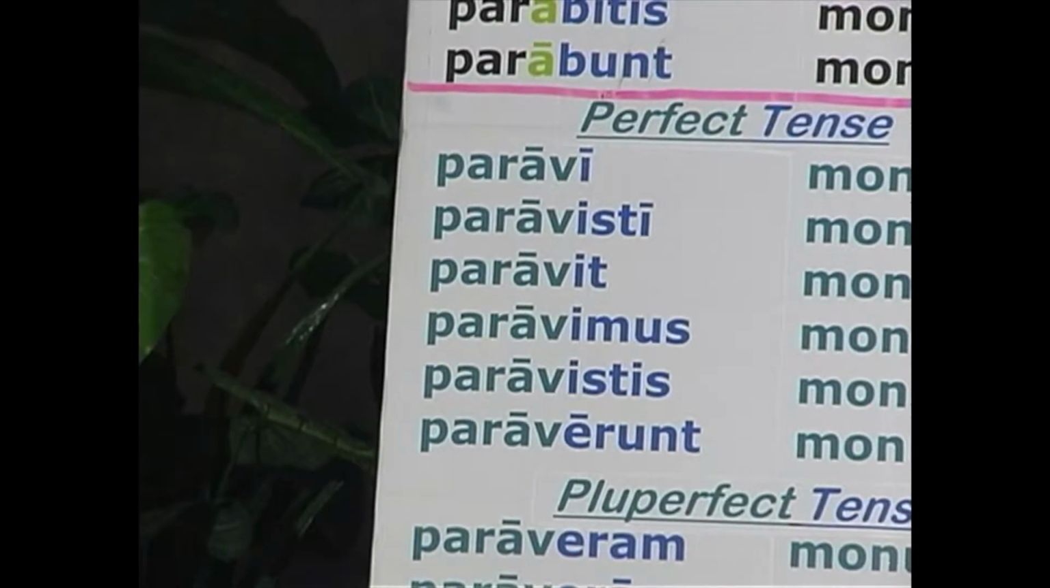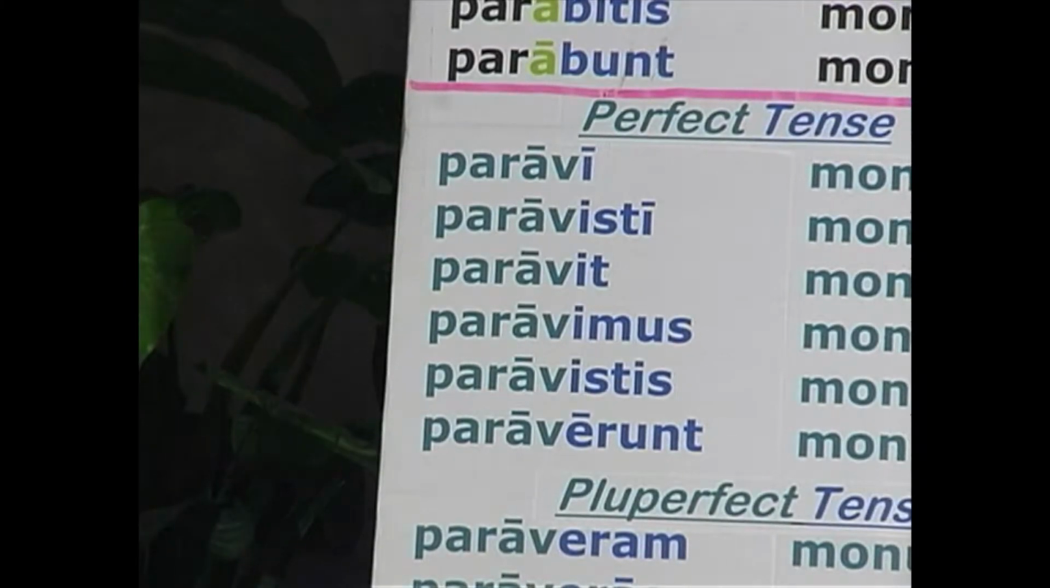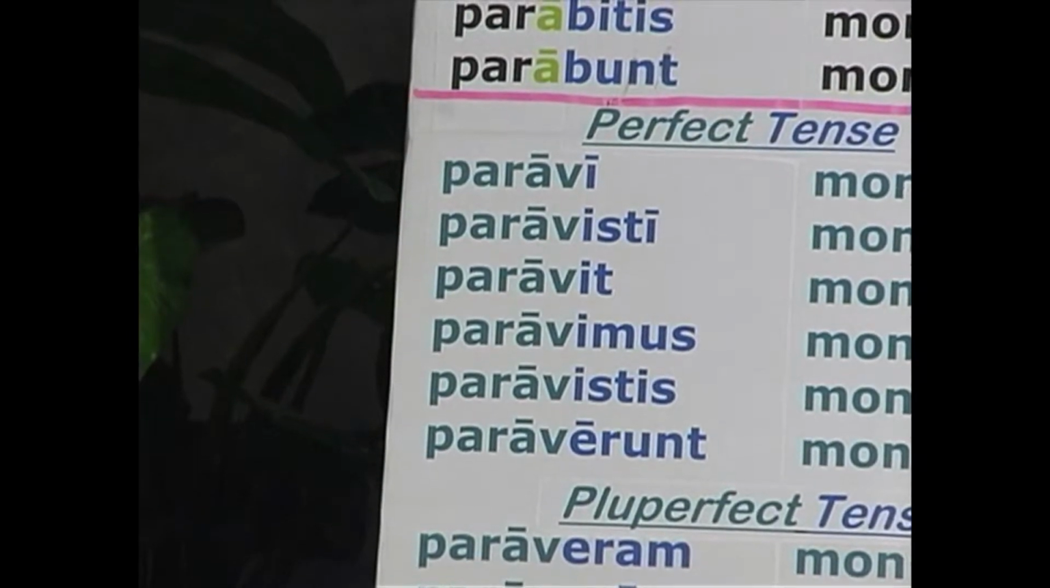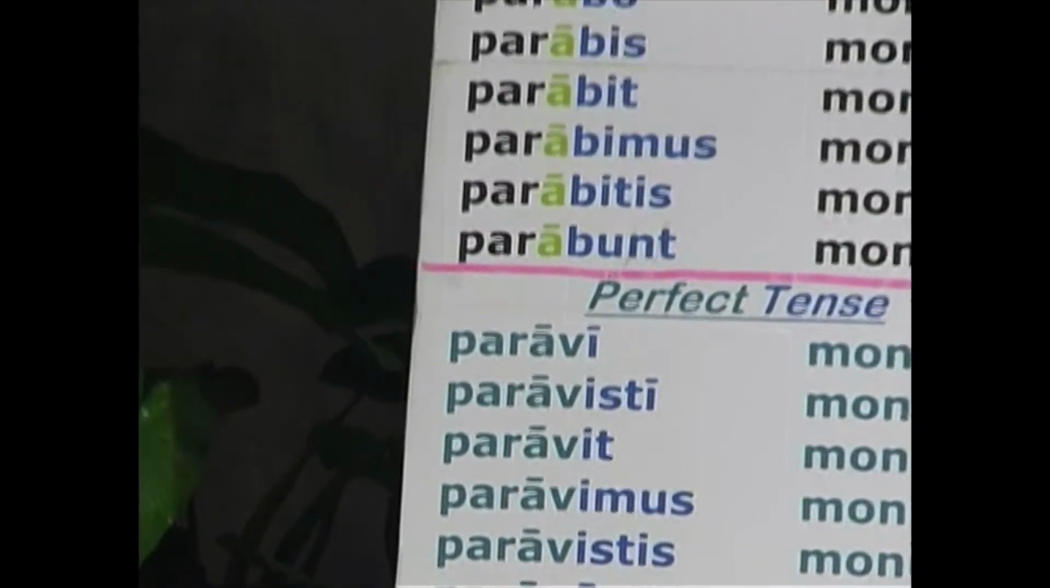So if you have memorized the four principal parts of your verbs, it will be no problem to form the perfect active indicative. You simply add the perfect endings to the perfect stem. How do you find the perfect stem? You go to the third principal part and drop off the i.